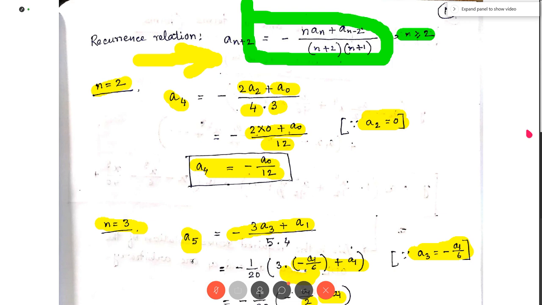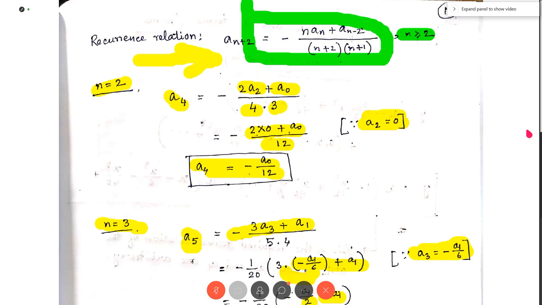So I am able to write the arbitrary constant a5 in terms of a1. Again, it is your work to check that for n equal to 4, we will get a6 as a0 by 90. So we can see that we are now able to write all the remaining arbitrary constants a2, a3, a4, a5, a6 either in terms of a0 or in terms of a1.